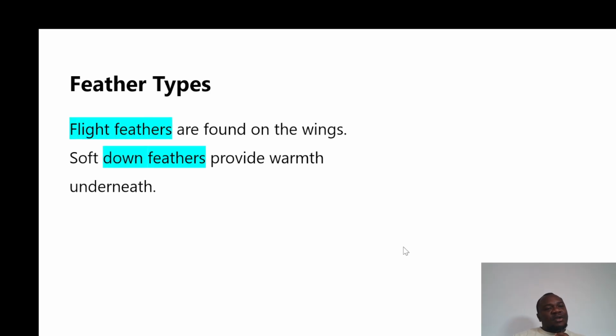Feather types. We have feather types for flight, and also some feather types for creating warmth. Understand? So flight feathers are found in the wings, while soft down feathers provide warmth. The soft ones beneath are very close to the body and provide warmth, while the bigger ones are used for flight.